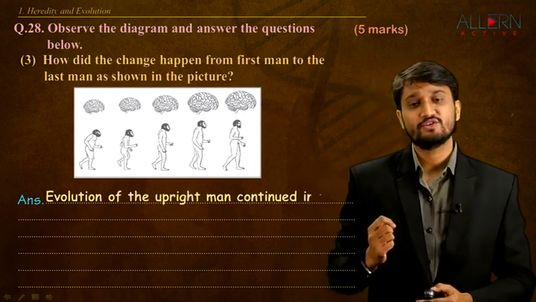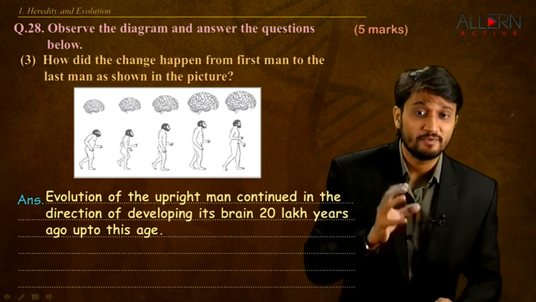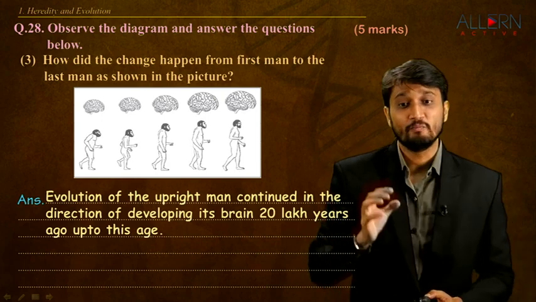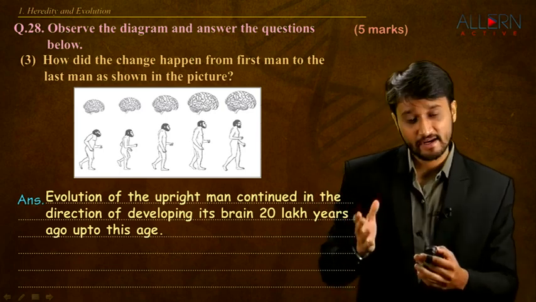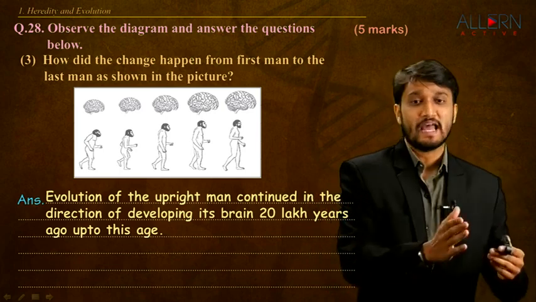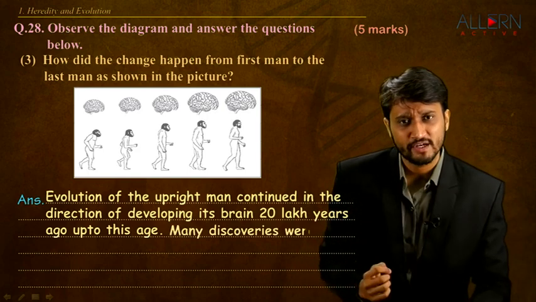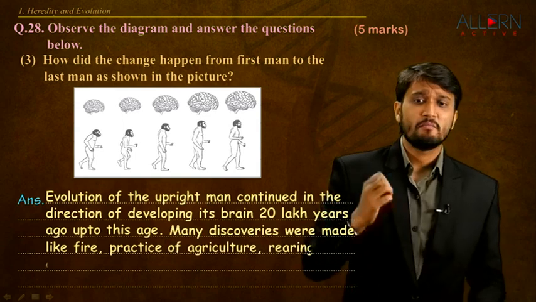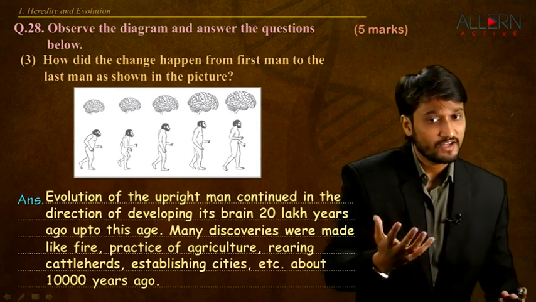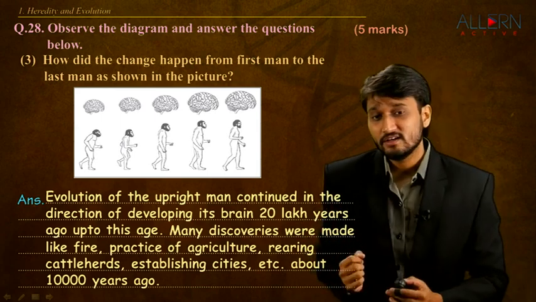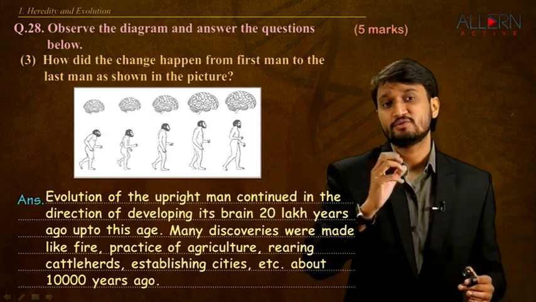So let's have a look at the answer over here. Evolution of the upright man continued in the direction of developing its brain 20 lakh years ago up to this age. So 20 lakh years ago, this development of the brain size happened, and until this date it has continued. And it was multi-dimensional. It happened with respect to so many different things. Like we discussed, many discoveries were made, like fire, the practice of agriculture, rearing cattle herds, establishing different cities. All this happened approximately 10,000 years ago.